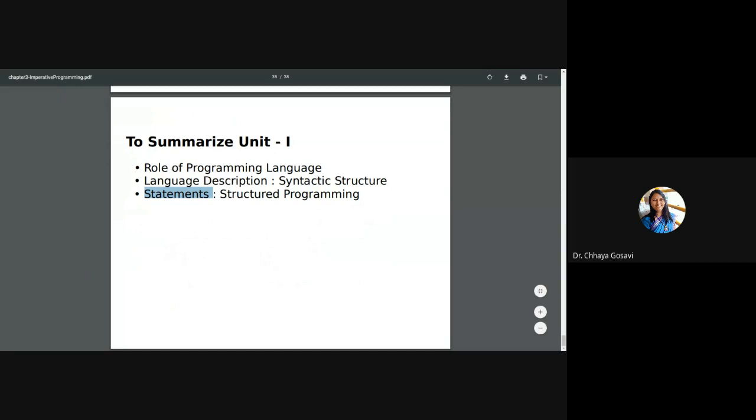Wait a minute. I want to show you compiler phases, and then I'm going to conduct a quiz.